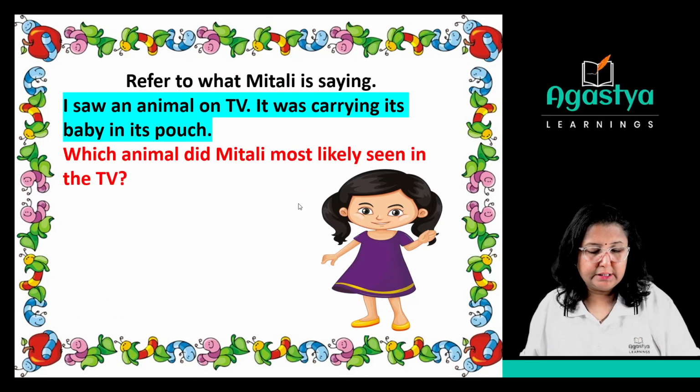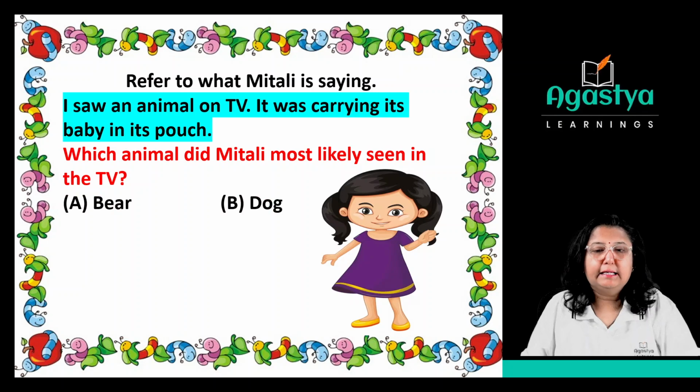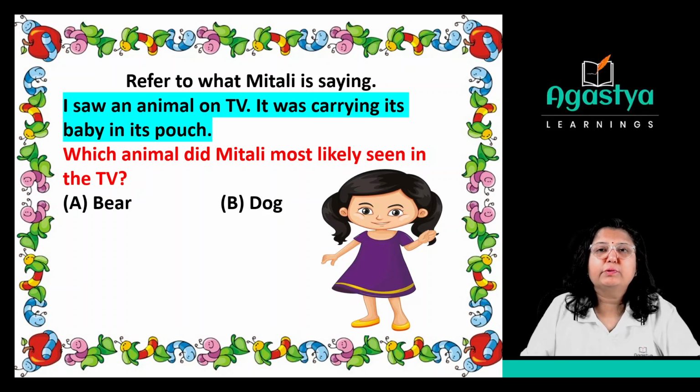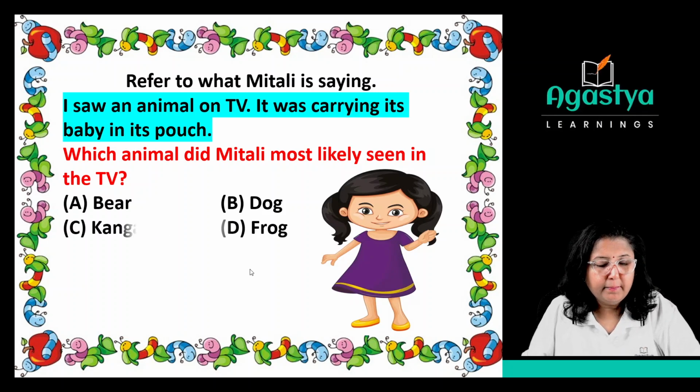Let's see the options. Which animal did Mitali most likely see on TV? So, about which animal is she talking? Let's see. Option number A, that is a bear, and option number B, there is a dog. But have you seen that they have any pouch attached to their stomach? No. So these options are not correct. Option number C is kangaroo and option number D is frog.